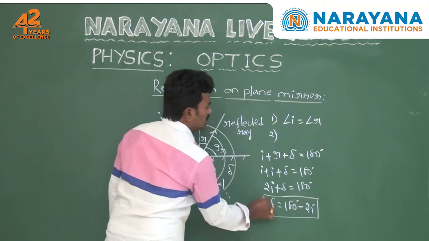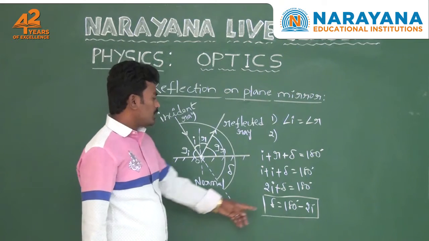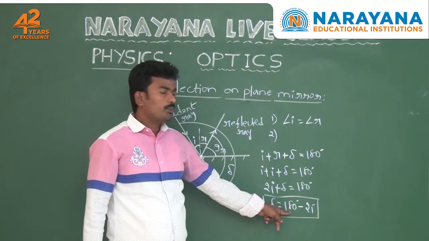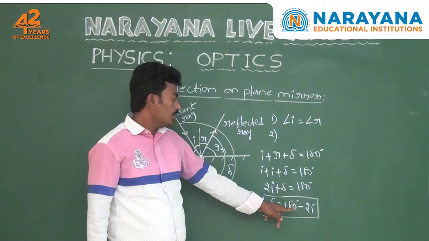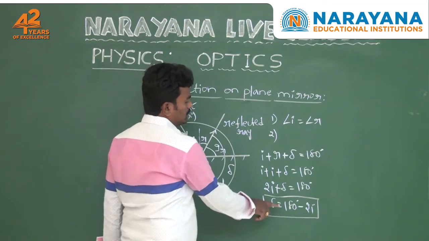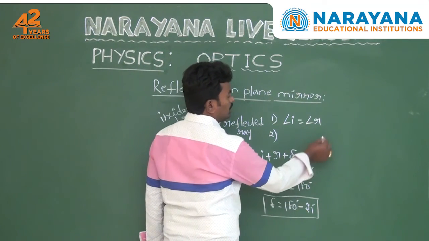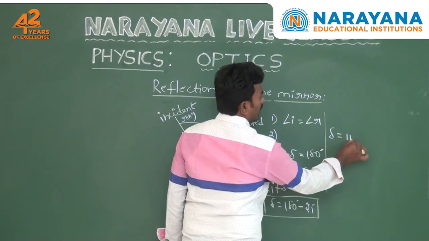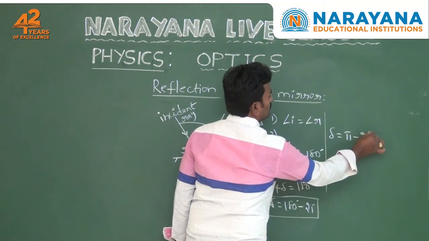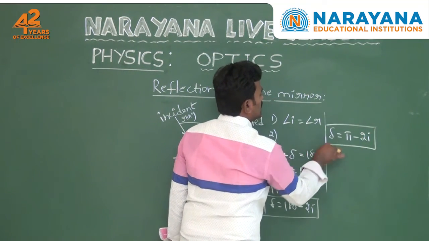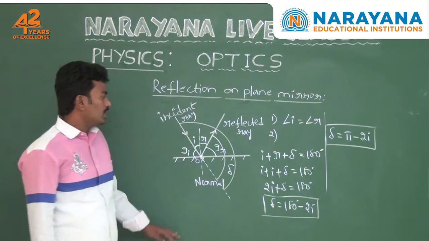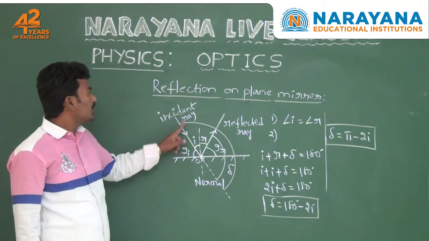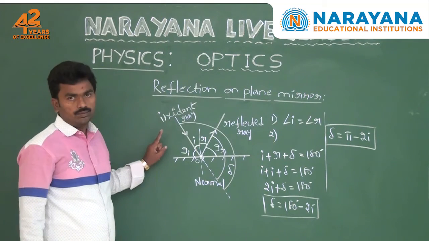In the place of 180 degrees you can also use the pi symbol, because pi radians also equals 180 degrees. That's why delta equals pi minus 2I. This is also the relating equation between the angle of incidence and the angle of deviation produced by a plane mirror.